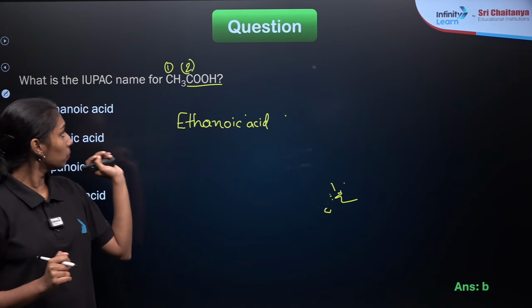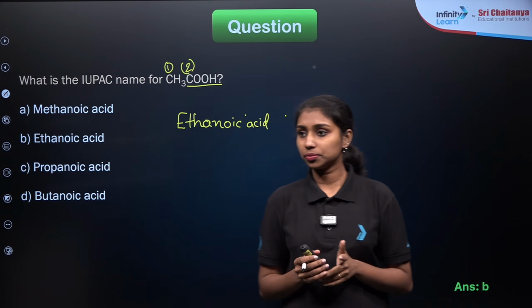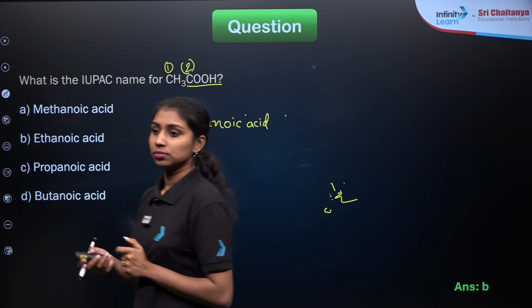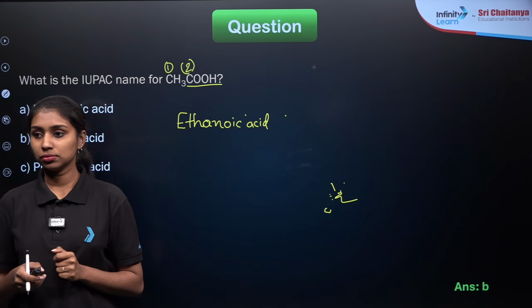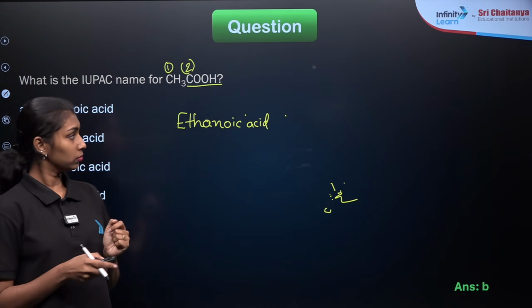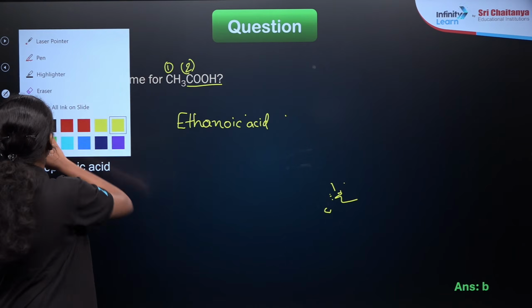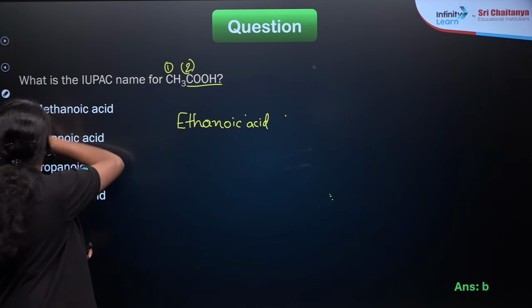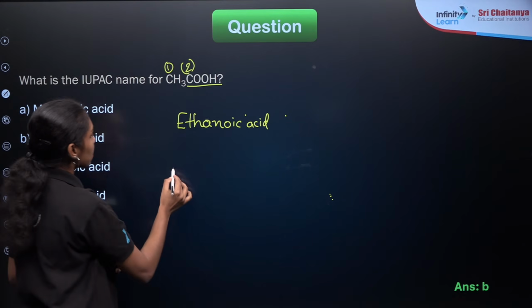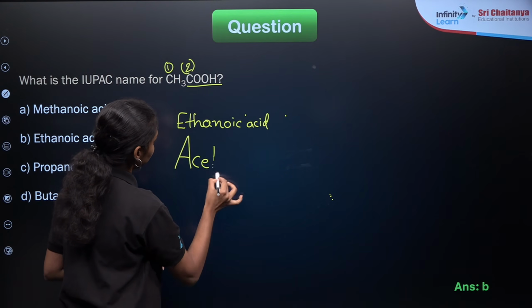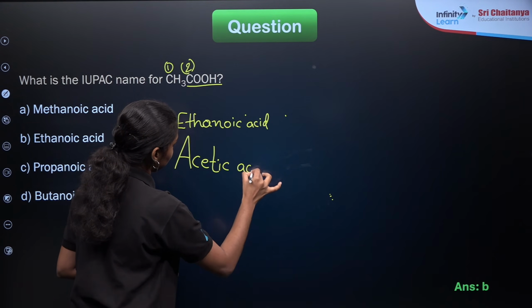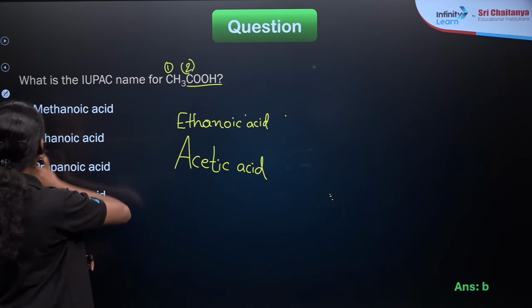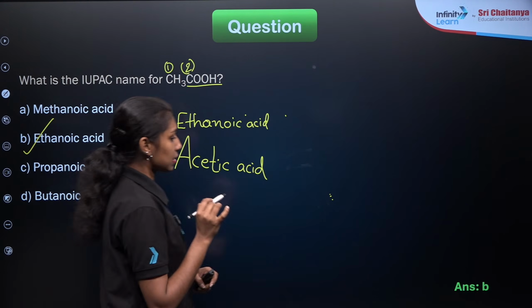Deepta, do you understand now? So this will be ethanoic acid, or the common name will be acetic acid. Option B will be our correct answer.